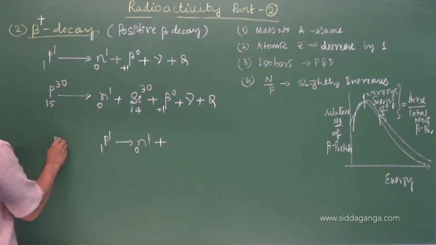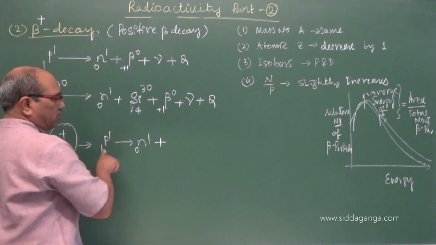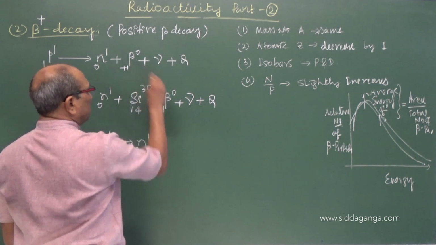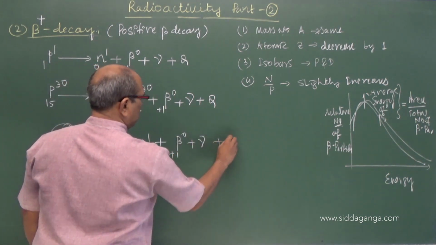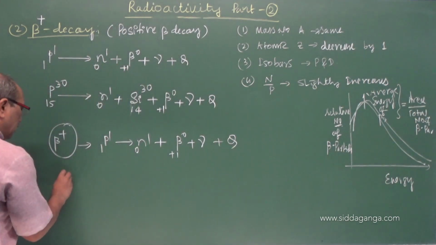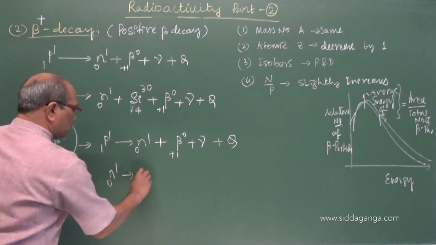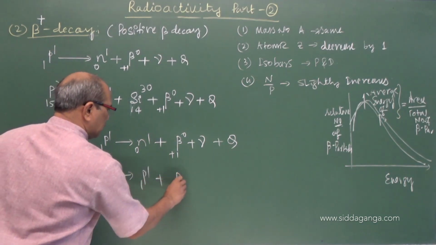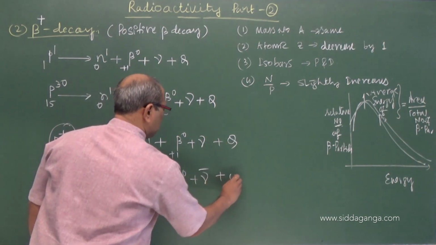In positive beta decay, a proton converts into a neutron plus a positron plus a neutrino and energy. In negative beta decay, a neutron converts into a proton plus a negative beta particle plus an anti-neutrino plus Q.